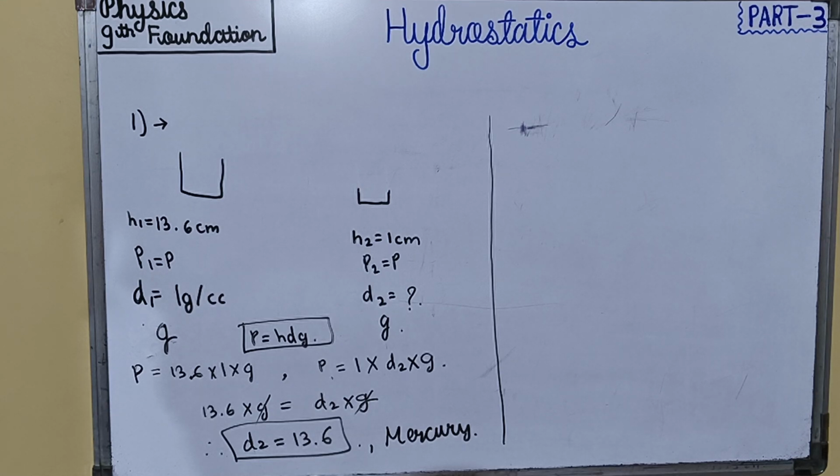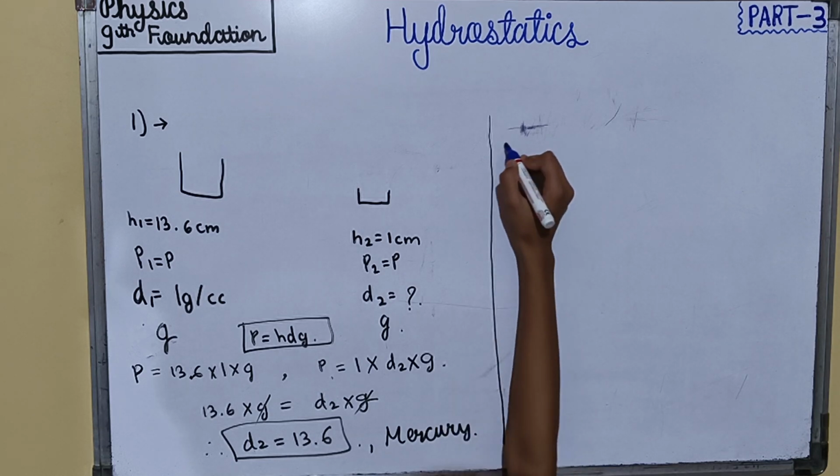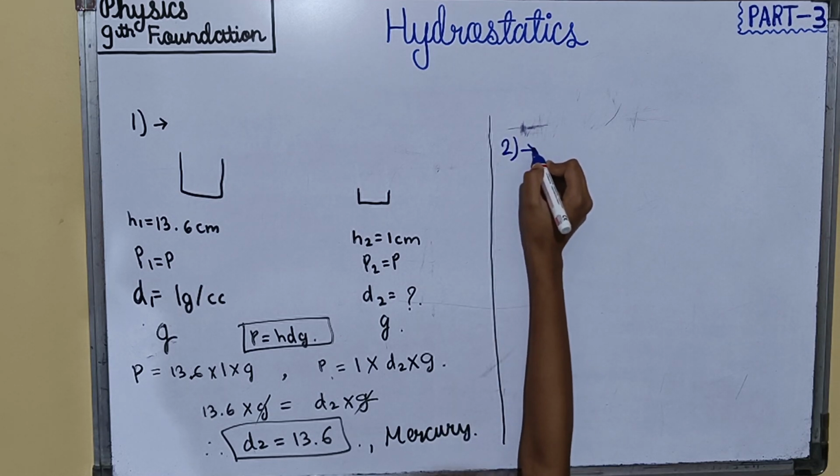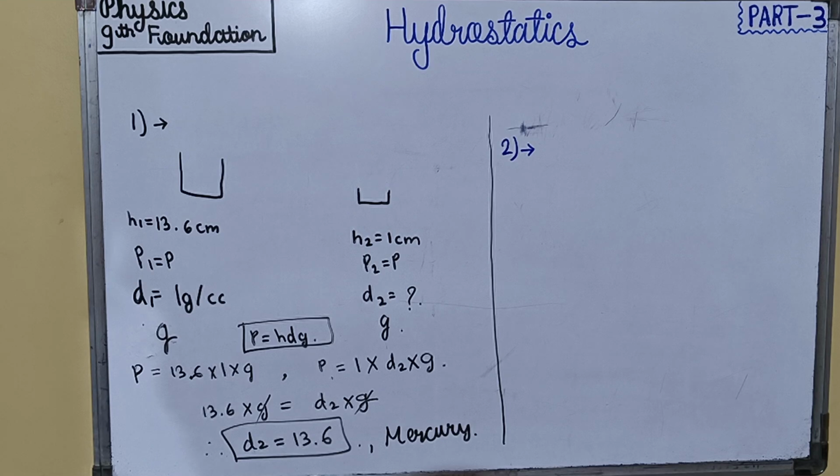Next question is: the pressure at a depth of 15 meter inside a liquid is 16 into 10 raised to 5 Newton per meter square. Find the pressure at the depth of 10 meter inside the same liquid.